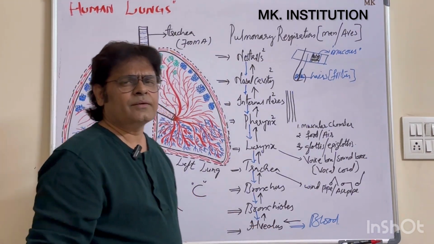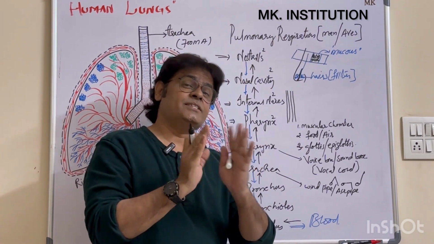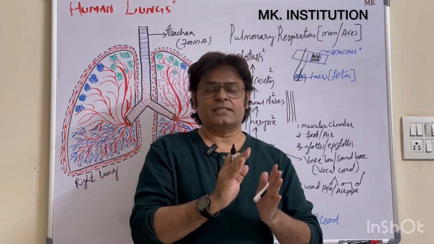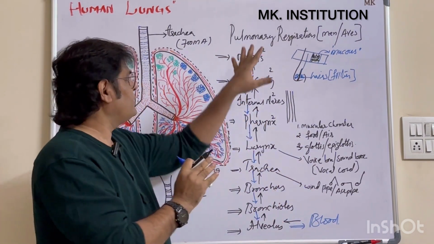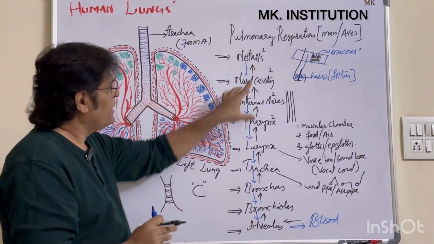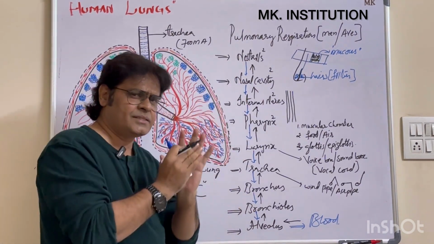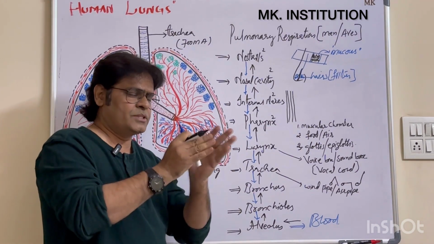What is the main work of the alveoli? It helps in exchanging the gases. We are taking in a mixture of gases. It comes from the nostrils and enters the lungs, so that the mixture of gases will be separated.